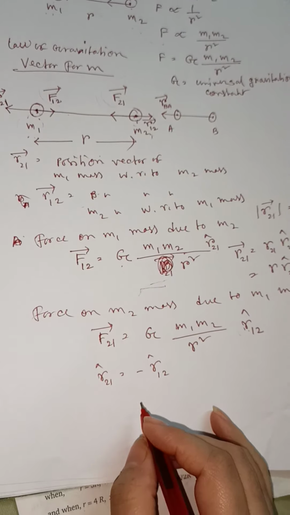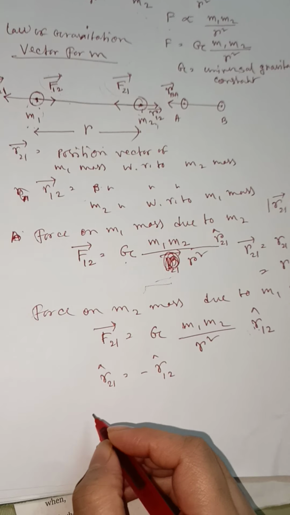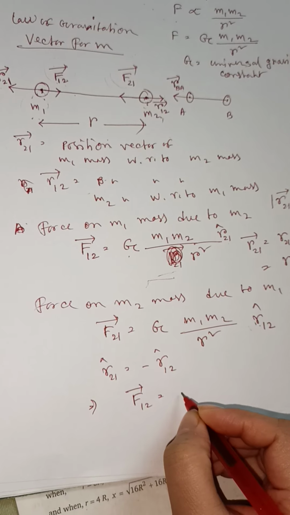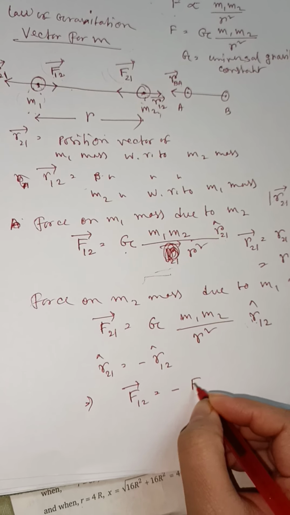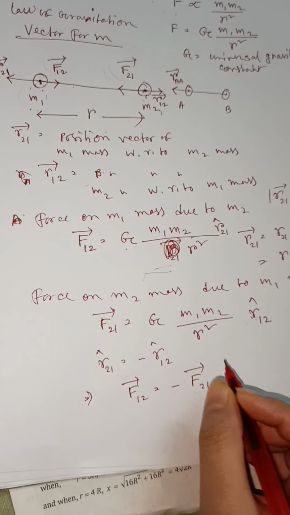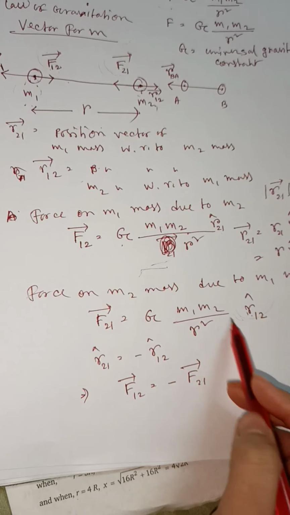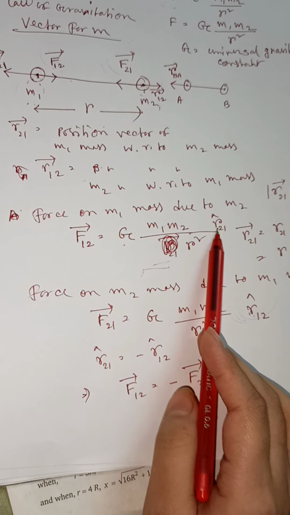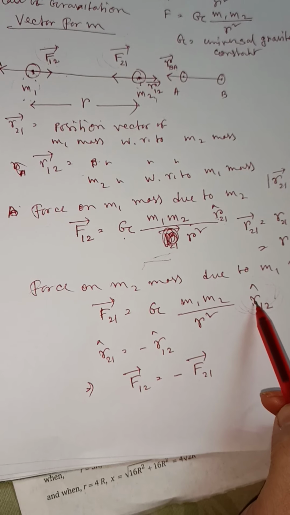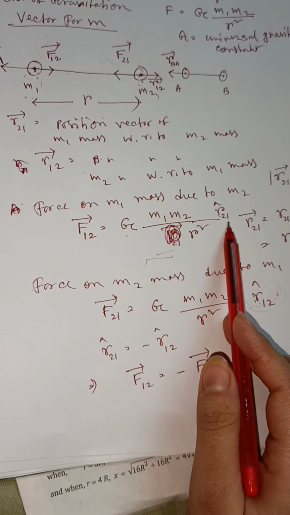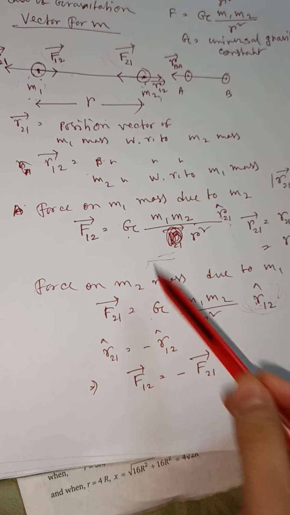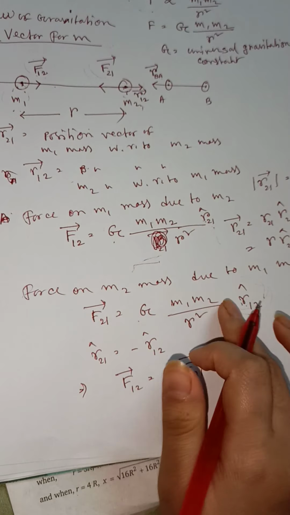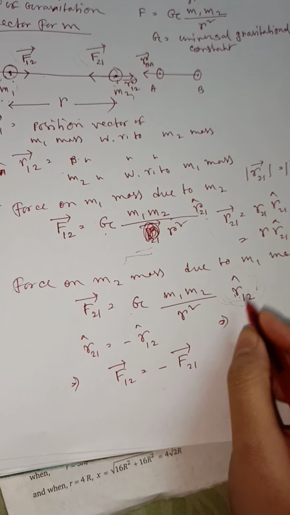So now we can write F12 vector equals minus F21 vector, because if we replace this R12 by minus R21, then they are both similar but in opposite direction. Just look here, I'm replacing this part.